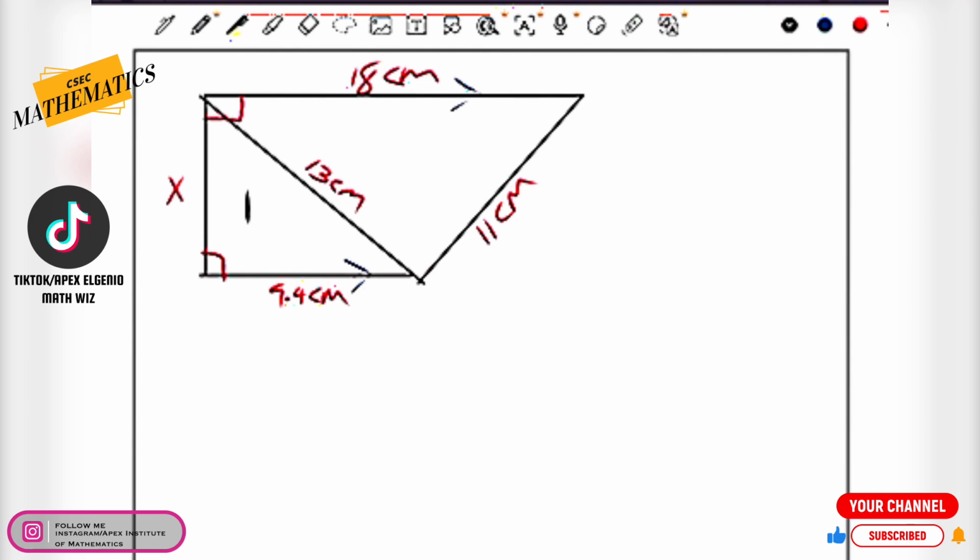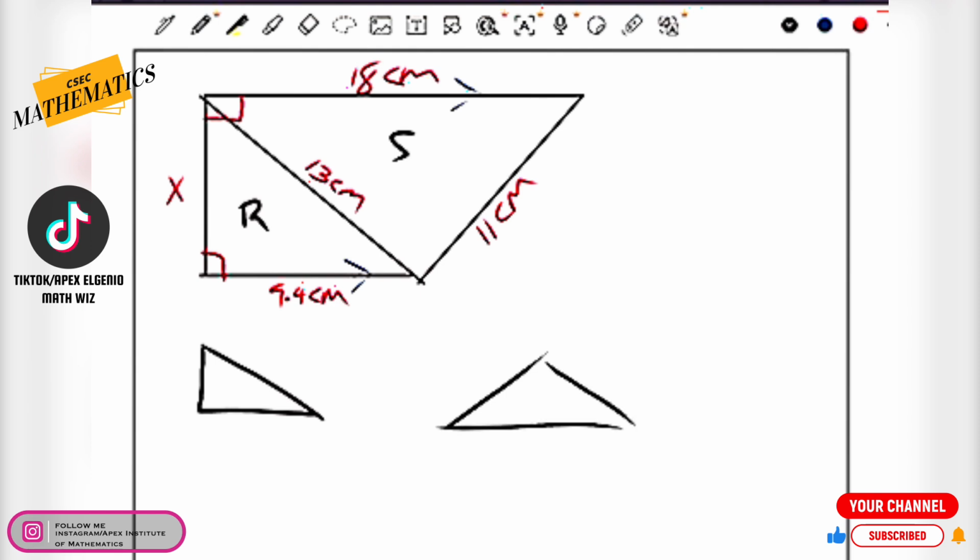So we're gonna call this triangle here S to represent scalene, and we're gonna call this entire triangle here R to represent the right angle triangle. This is a little thing that I usually do when I was learning math like you guys. My instructor would tell me, sometimes you got to split the diagram apart. Take the composite diagram and split it apart. So what I encourage you to do is sometimes just sketch it out separately so you don't get confused.